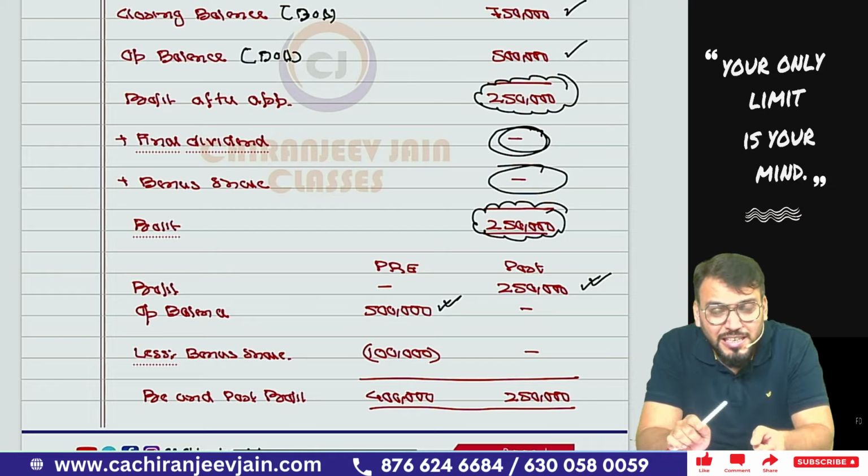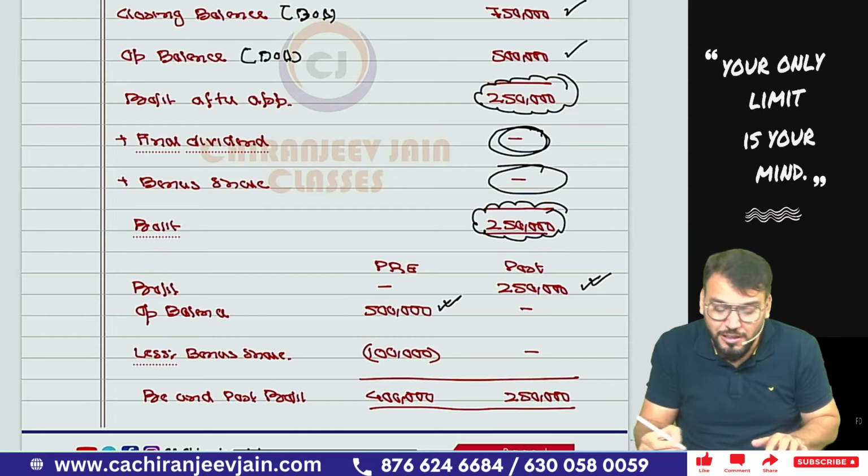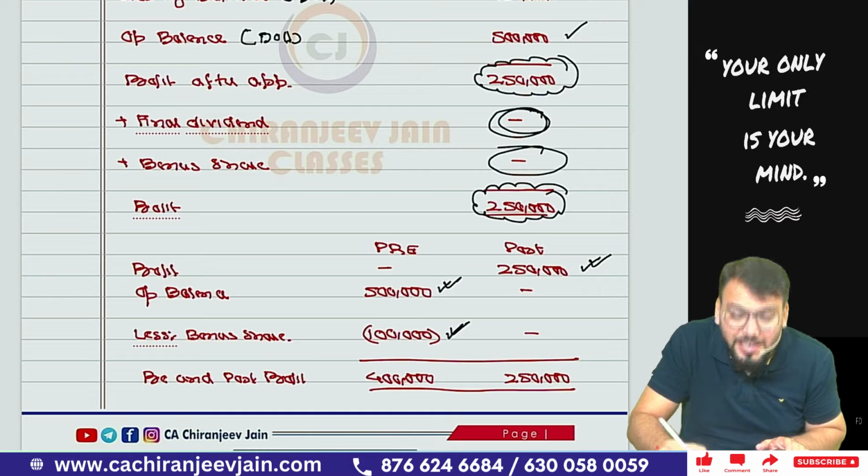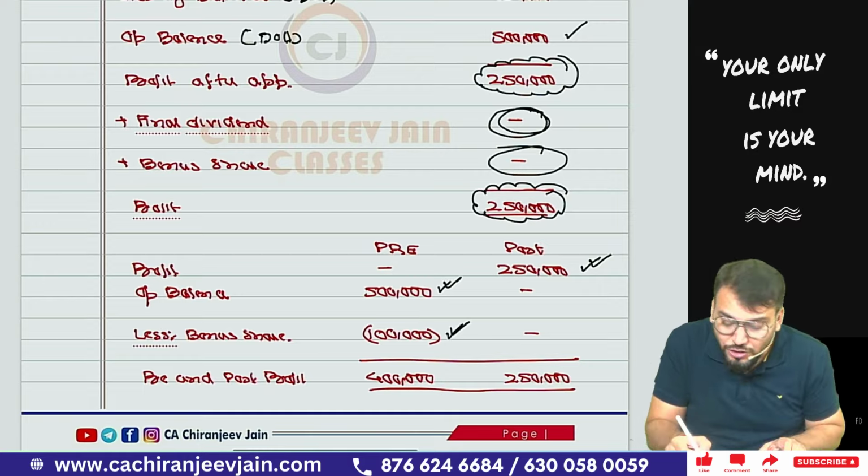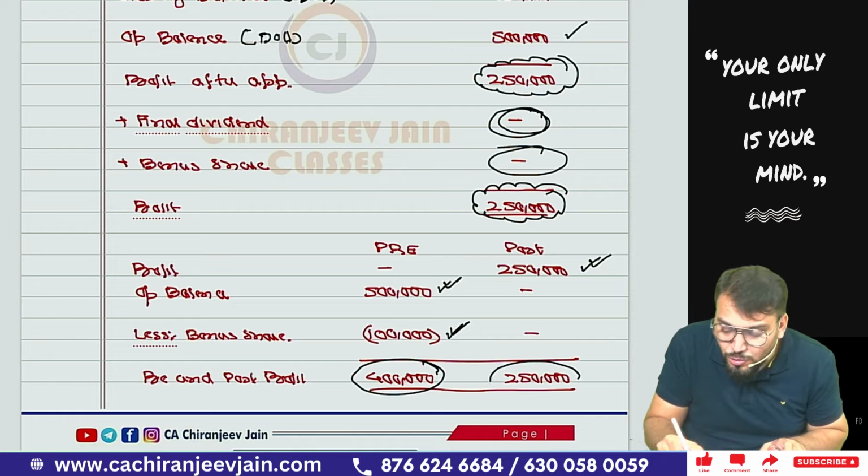By the amount of bonus shares. It is given that they want to declare bonus shares in the ratio 1:2. So there is 2 lakh equity share capital, so 1 by 2 it will become 1 lakh. So 1 lakh will be the bonus share capital. So we'll do less bonus shares, how much? 1 lakh. So this will become 4 lakh and this becomes 2,50,000.